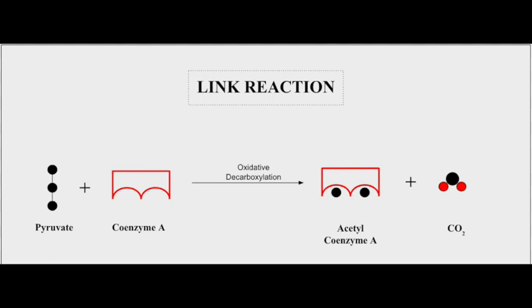Next, the link reaction. The link reaction occurs in the matrix of the mitochondria. Glycolysis and the Krebs cycle are linked together by this reaction. The oxidative decarboxylation of pyruvate and coenzyme A forms an acetyl compound attached to coenzyme A, and carbon dioxide. The reaction is a decarboxylation, since the pyruvate molecule loses a carbon atom, and the reaction is oxidative, since the lost carbon atom is oxidized to form CO2. CO2 is a waste product of the link reaction.